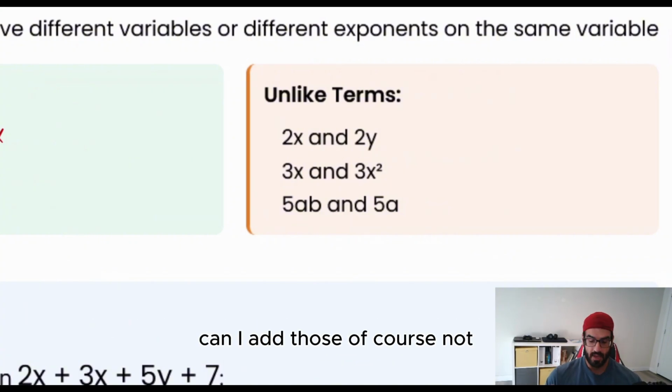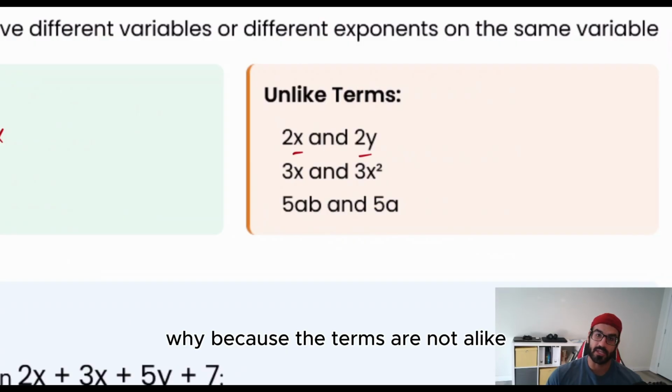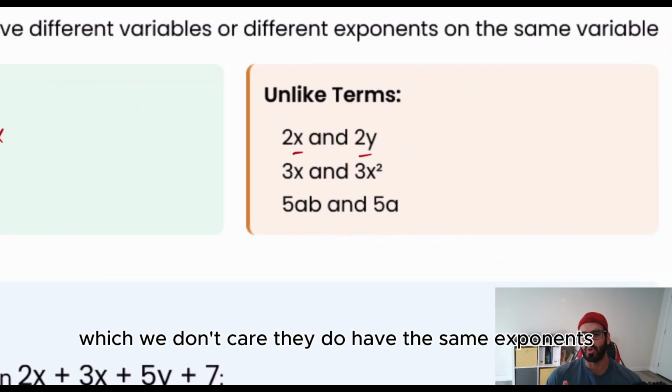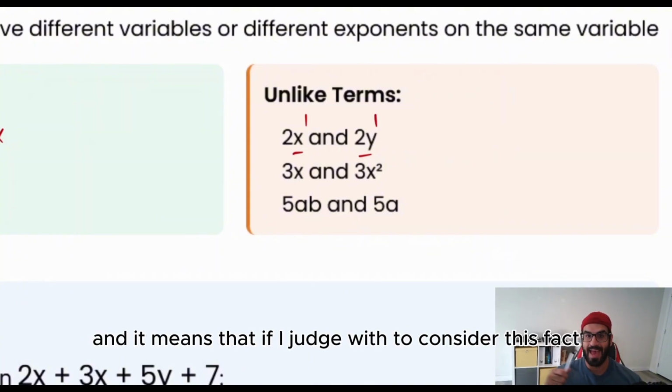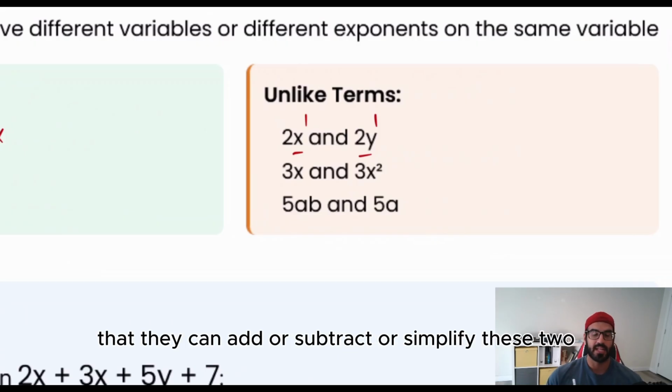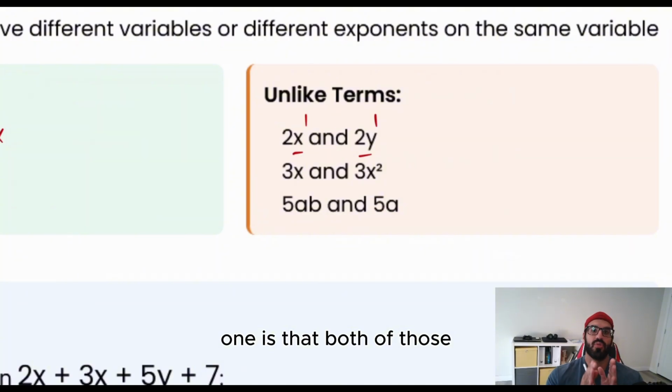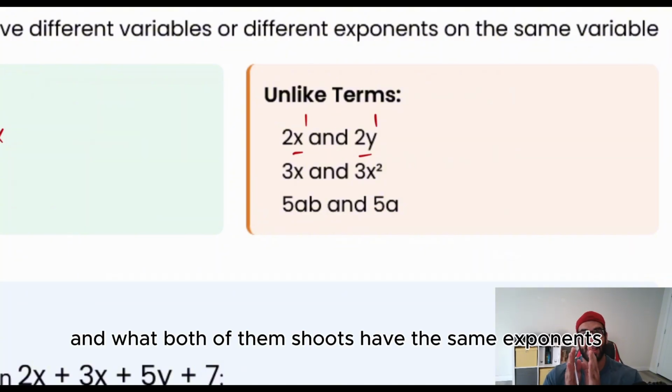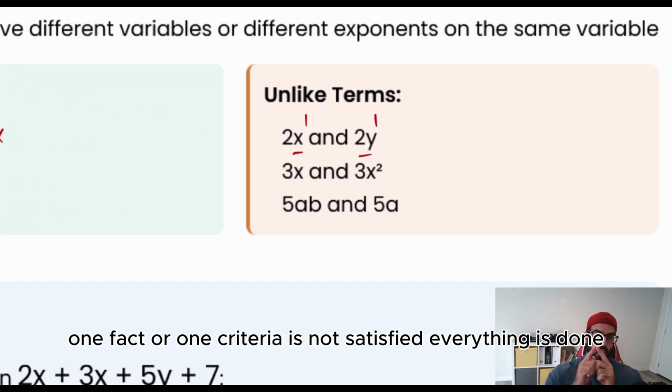Of course not. Why? Because the terms are not alike. They have the same coefficients, which we don't care about. They have the same exponents. That's good. But remember, I said and. It means that if I were to add, subtract or simplify these two, both of those terms should be alike, and both of them should have the same exponents. If one criterion is not satisfied, everything is done.